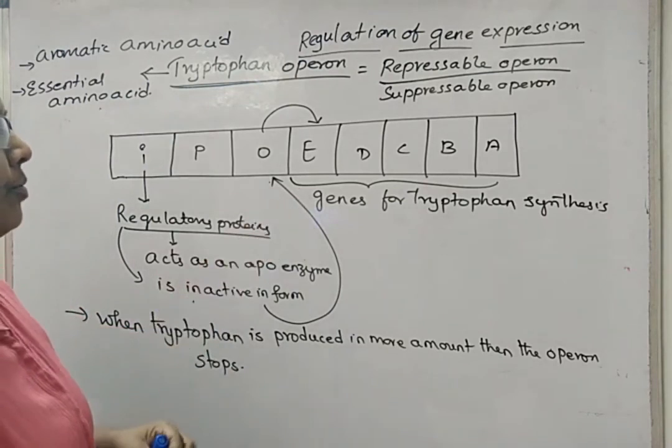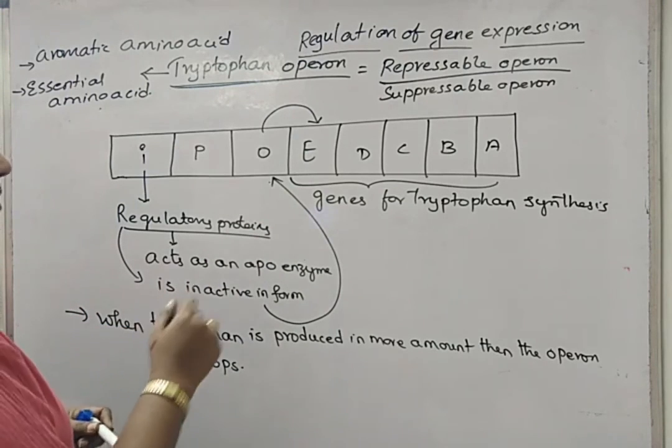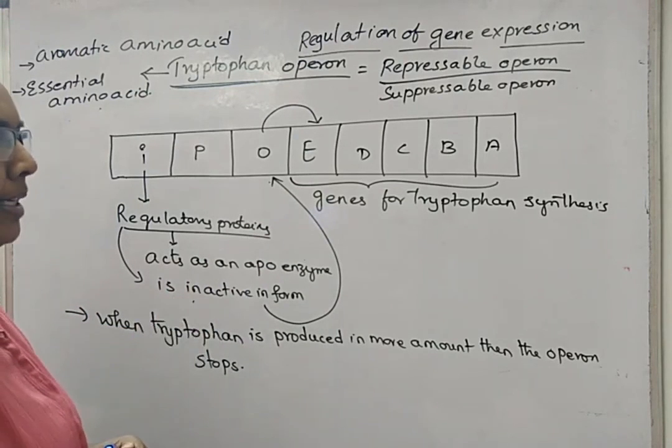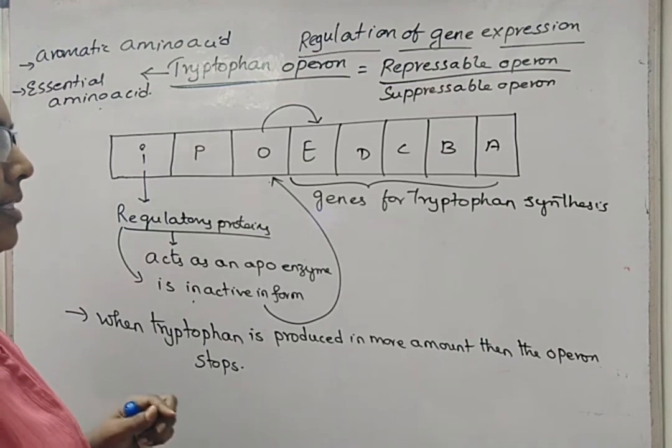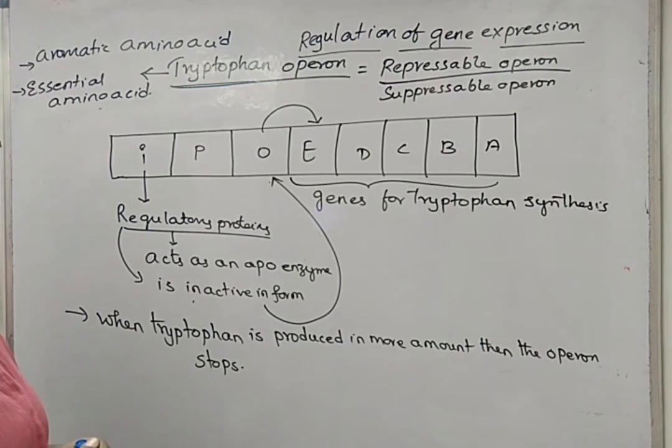We have seen before what are the enzymes that are coded by the structural genes E D C B A: anthranilate type of enzymes, and tryptophan synthetase type of enzymes. This is about the tryptophan operon.